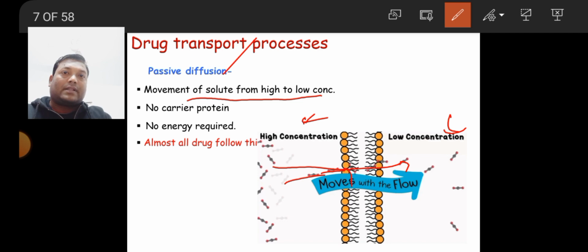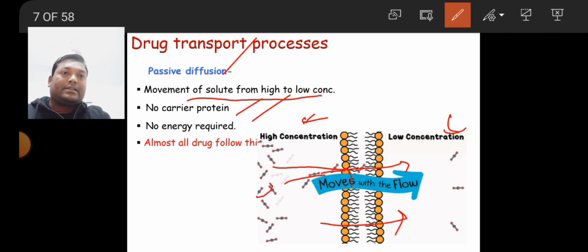The figure shows the drug passing from higher concentration to lower concentration, moving with the flow. No carrier protein is required and no energy is required. Almost all drugs follow this passive diffusion.